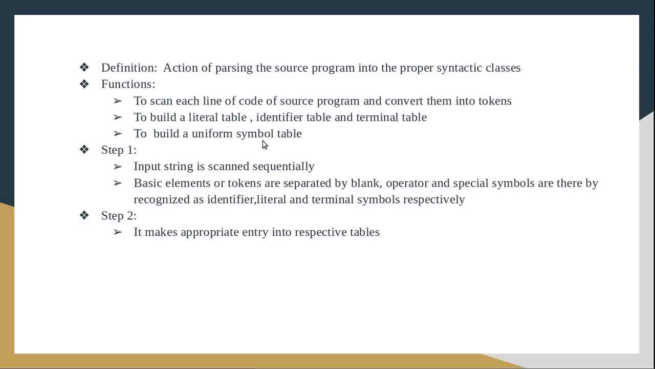The uniform symbol table is used to represent the entire source program as a string of tokens, as a sequence of tokens. Usually the source program will be read as a sequence of characters. So by using the uniform symbol table, we can generate our source program as a sequence of tokens. The uniform symbol table will contain the tokens and where we can find the attributes for those tokens. So these are the main functions of the lexical analysis phase.